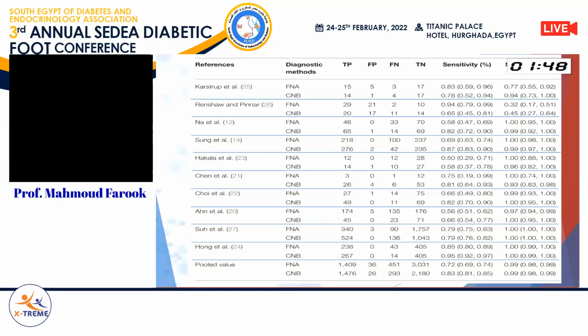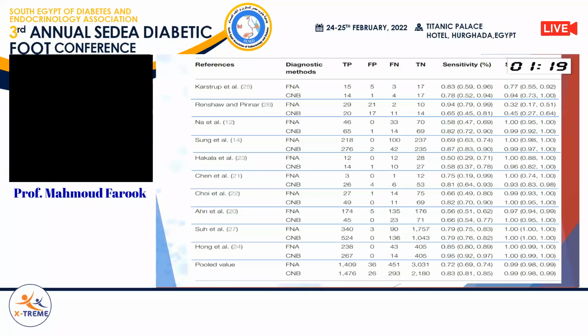And you will see here the sensitivity in fine needle aspiration is slightly higher than that of core needle biopsy. But in other studies, you will find the opposite reported. This heterogeneity in the results might be attributed to technical issues, such as the availability of rapid on-site evaluation, number of passes, and experience at hand.